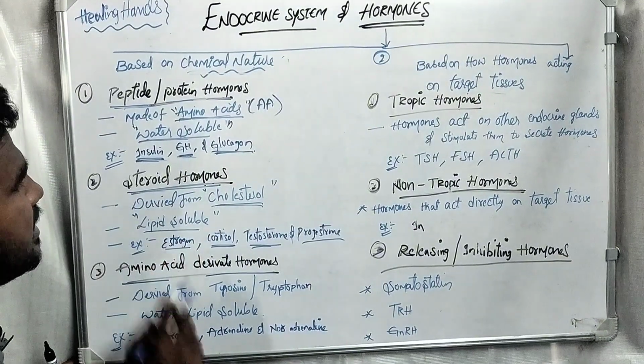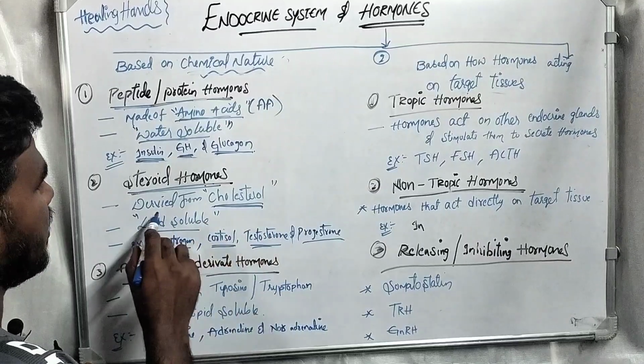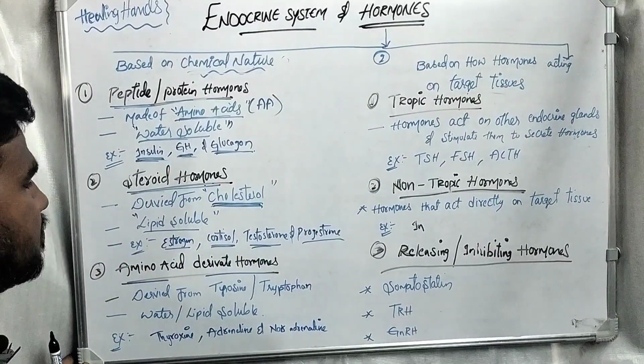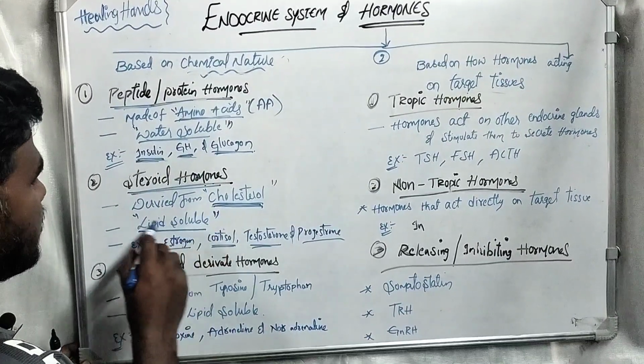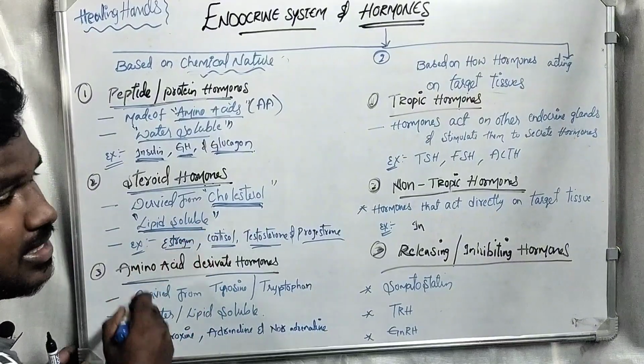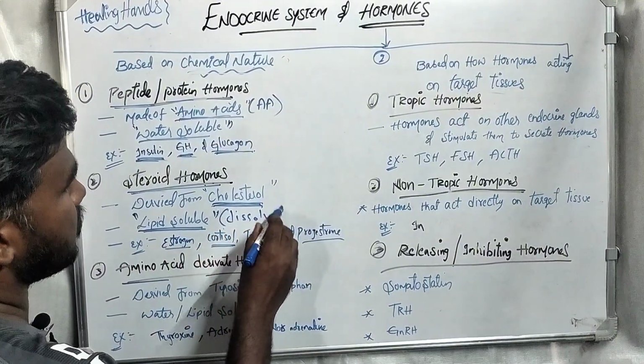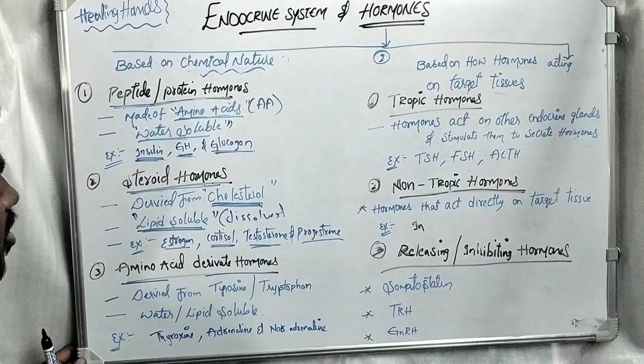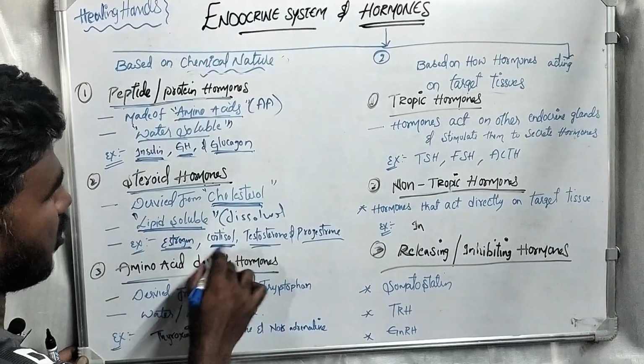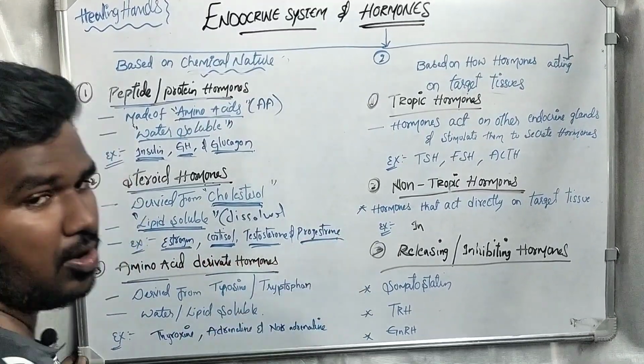Next, steroid hormones. These steroid hormones are derived from cholesterol or lipids. These are soluble in lipids, which means they can be dissolved in lipids. Examples of steroid hormones are estrogen, cortisol, testosterone, and progesterone.